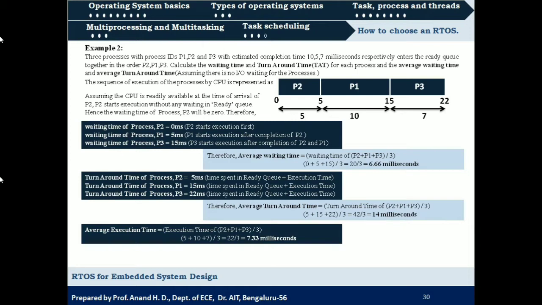So it is the sum of execution times for all these processes, that is 5 plus 10 plus 7, which is equal to 22, and divided by 3 is 7.33 milliseconds. So average turnaround time will be the average waiting time plus average execution time, that is 6.66 plus 7.33, which is equal to 14 milliseconds.